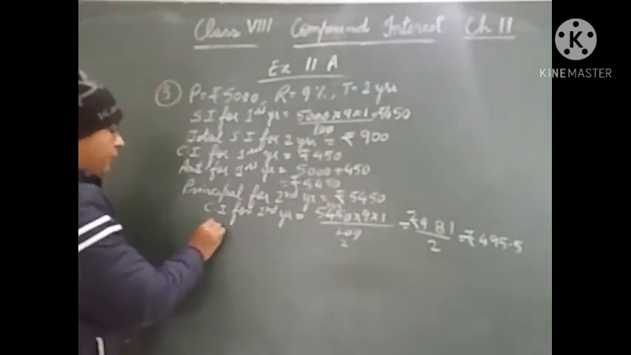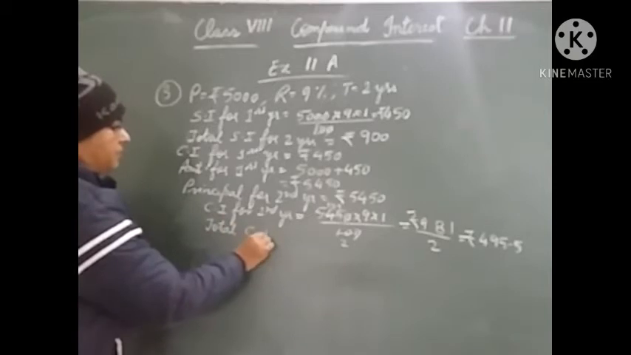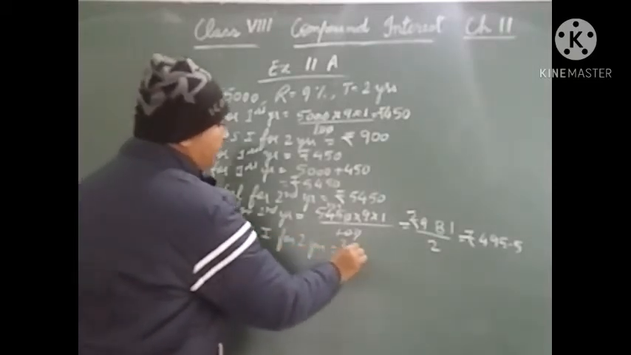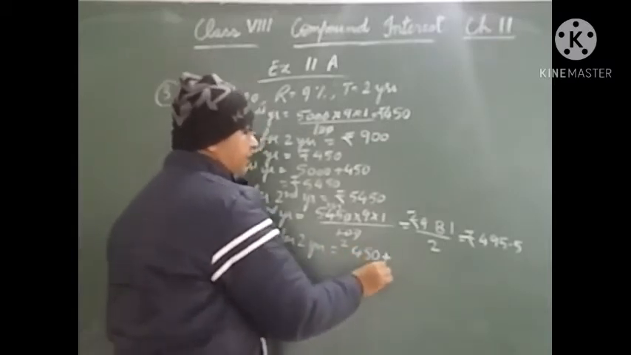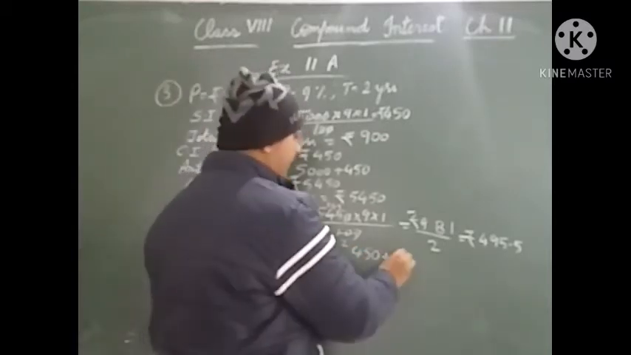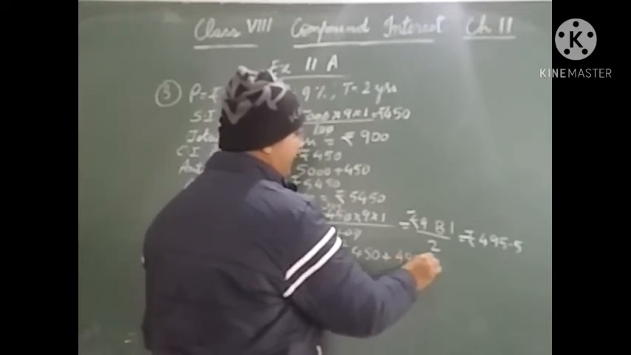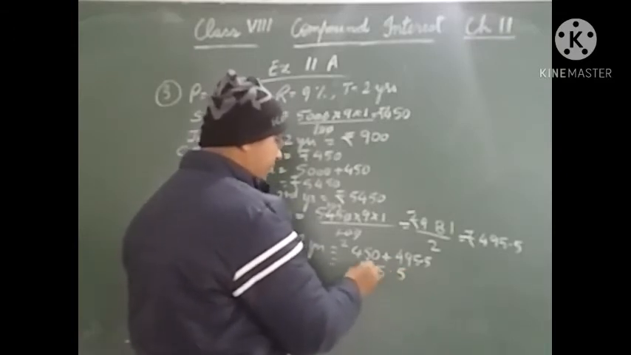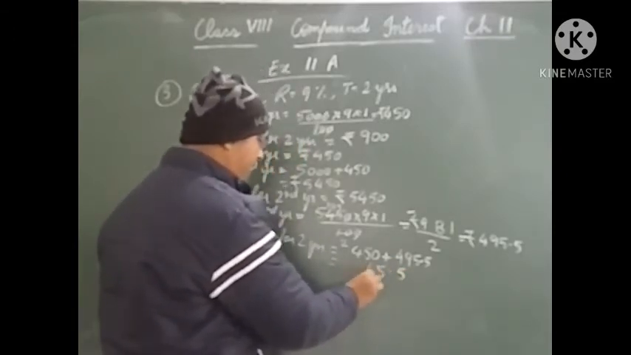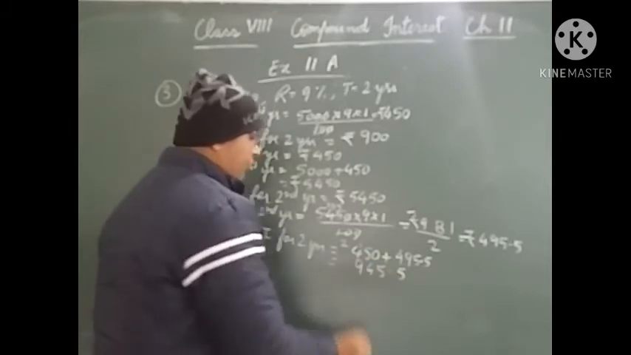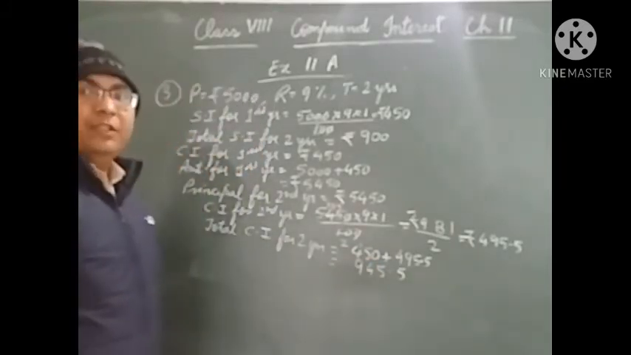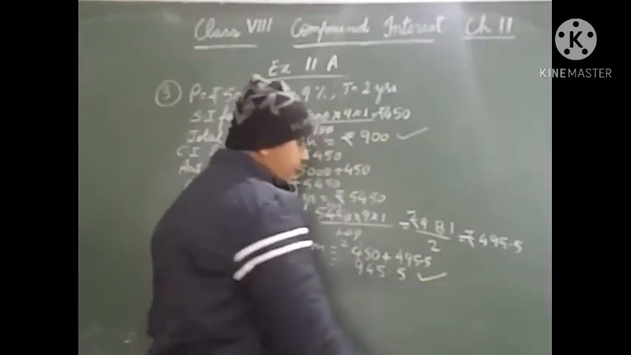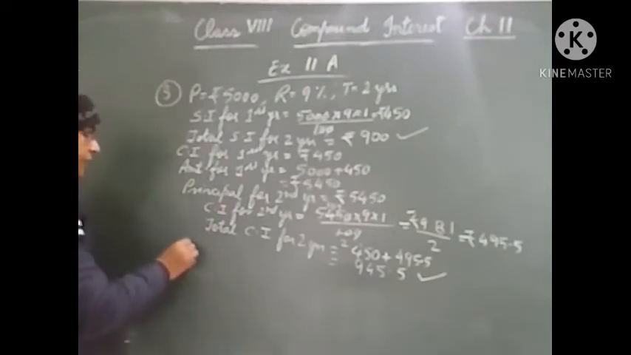So total CI for 2 years will be rupees 450, the compound interest for first year, and rupees 495.5, the compound interest for second year. So it will be approximately rupees 945.5. So as you can see, the simple interest for 2 years is rupees 900 and the compound interest for 2 years is rupees 945.5.